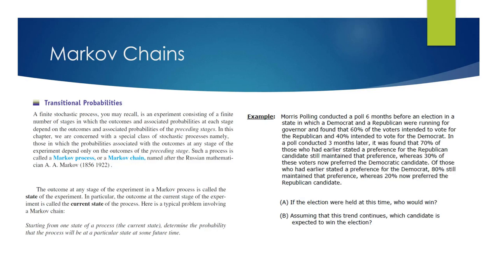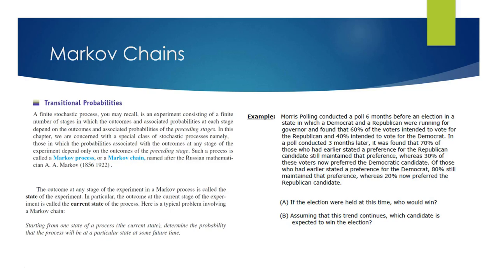So, here's an example of a type of problem that you would tend to see. Morris Polling conducted a poll 6 months before an election in a state in which a Democrat and a Republican were running for governor and found that 60% of the voters intended to vote for the Republican and 40% intended to vote for the Democrat. In a poll conducted 3 months later, it was found that 70% of those who had earlier stated a preference for the Republican candidate still maintained that preference, whereas 30% of these voters now preferred the Democratic candidate.